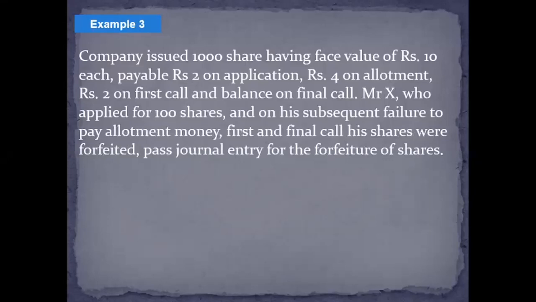All right, so it says that Mr. X, who applied for 100 shares and on his subsequent failure to pay allotment money, first and final call, his shares were forfeited. Pass the journal entry. So this time, he made default in the payment of the allotment call money, and the final call. First call and final call as well.